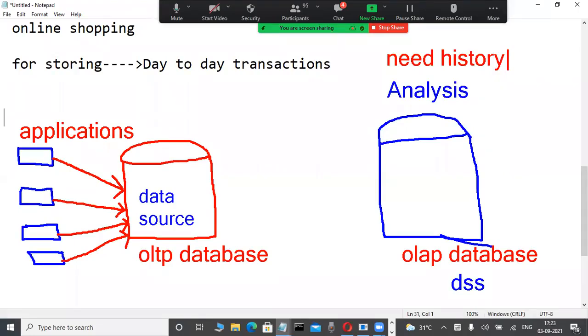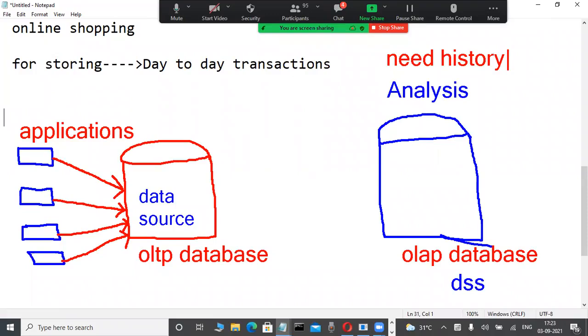For analysis purpose, what type of data is required? Historical data is required. Suppose, for example, so many people are watching cricket matches. Now if anybody asks who is the best player in cricket, how do you decide? You and I cannot decide it from the current match.